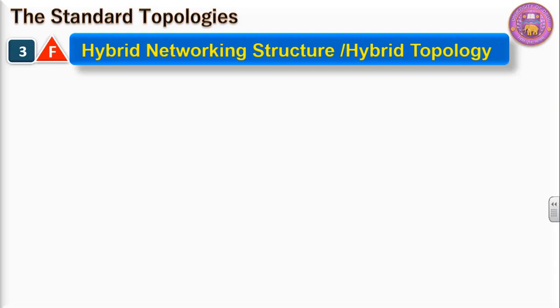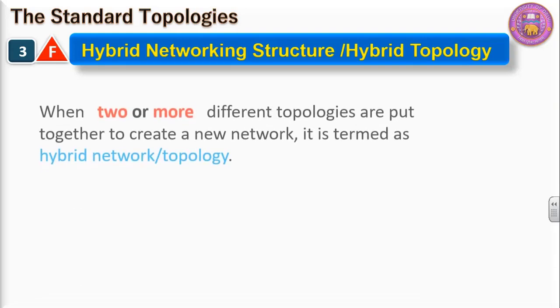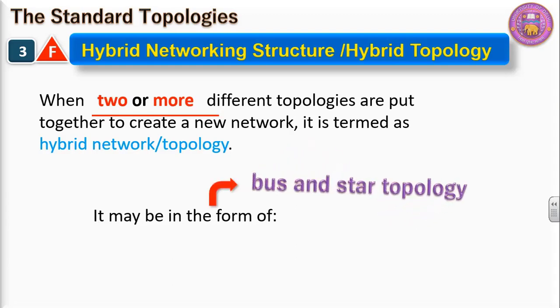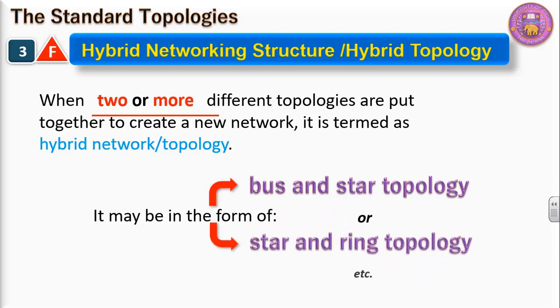Hybrid networking structure or hybrid topology. When two or more different topologies are put together to create a new network, it is termed as hybrid network or hybrid topology. It may be in the form of bus and star topology or star and ring topology, etc. It means when you combine two or more topologies together to form a network, it's a case of hybrid networking structure or hybrid topology.